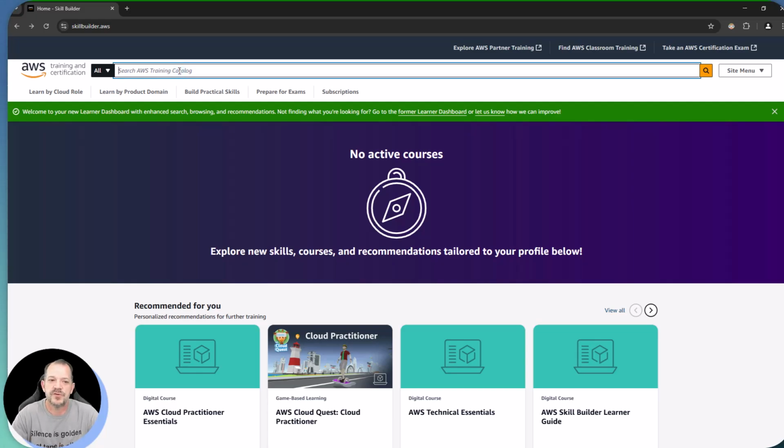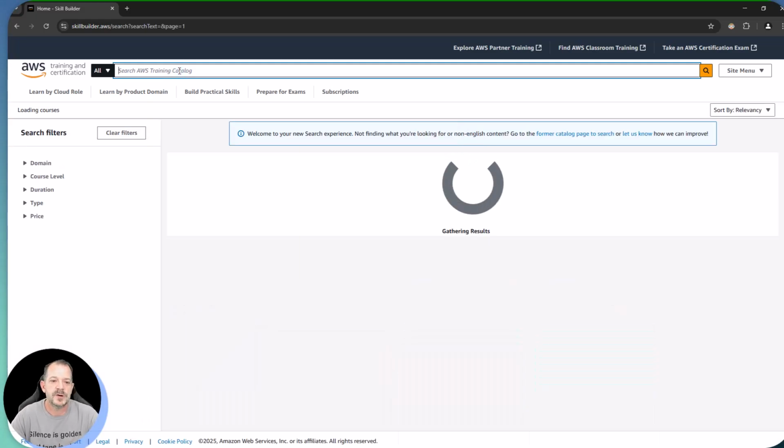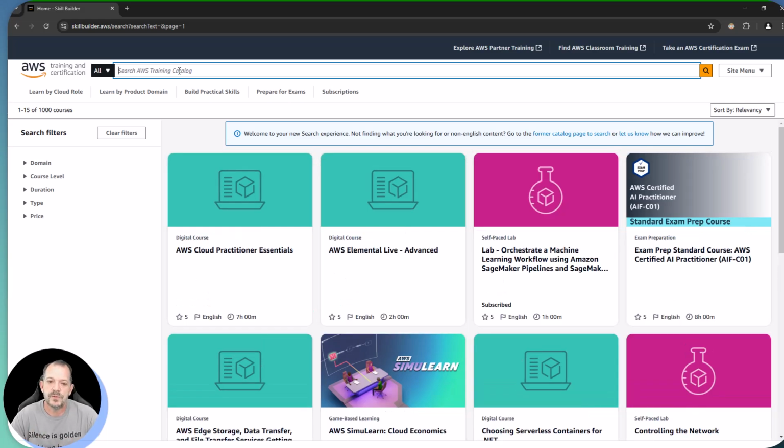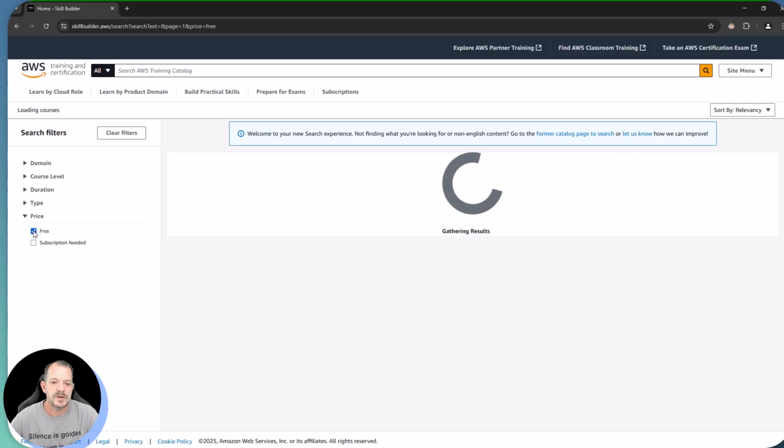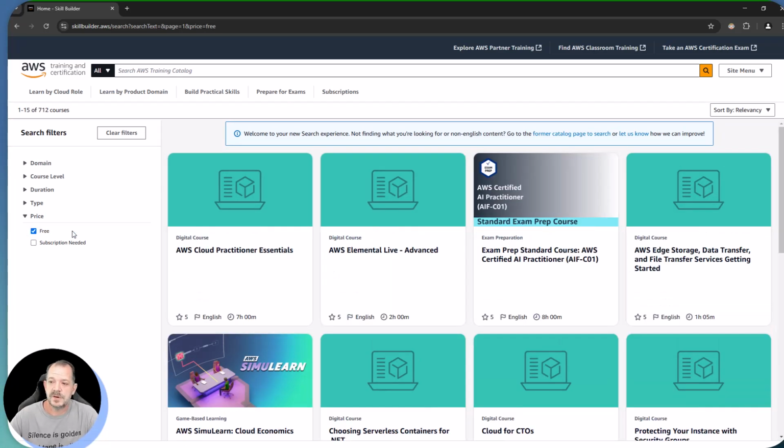So search AWS Training Catalog, and I'm just going to hit enter there. All right. That's going to take me over to an area where I can filter down the content that we've got available to us. Specifically, I'm going to go over to this left-hand side, and I'm going to go over to price, and let's filter by free.